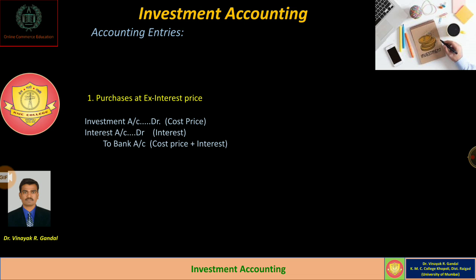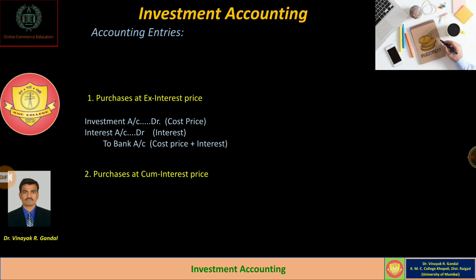Whatever amount of investment is there, we have to consider cost price, amount of interest, and in the bank account we have to record cost price plus interest, because in the case of ex-interest, the price is always separate from the interest. So the price excludes the interest. So we have to pass such type of entries.